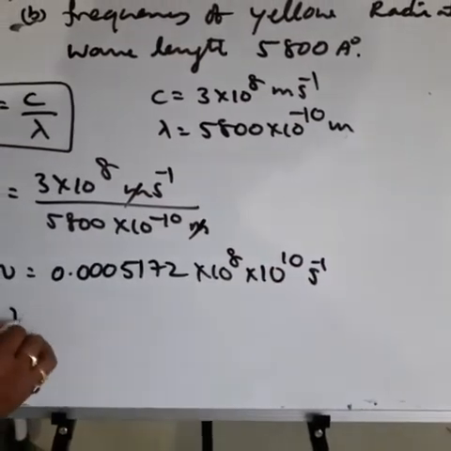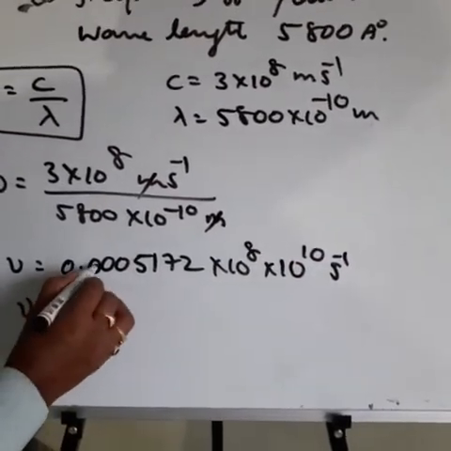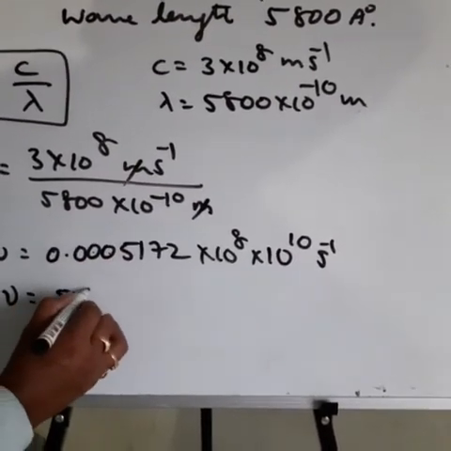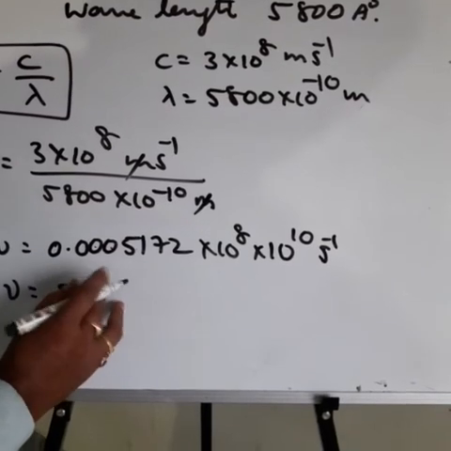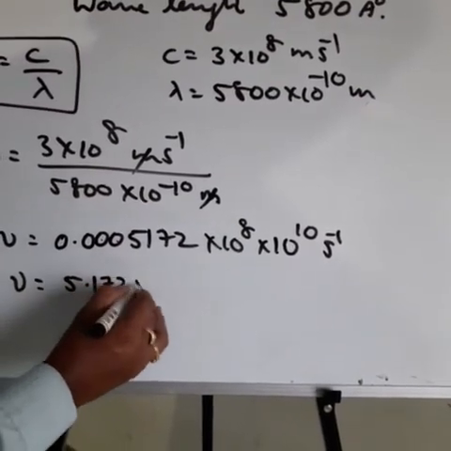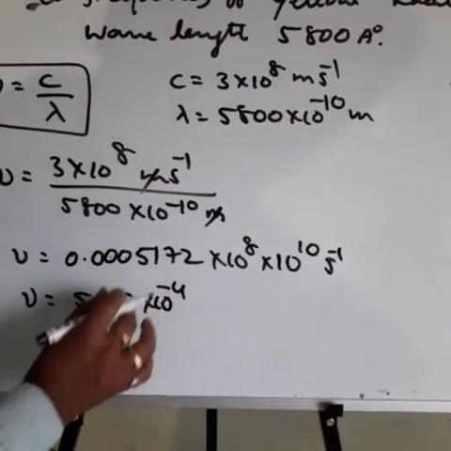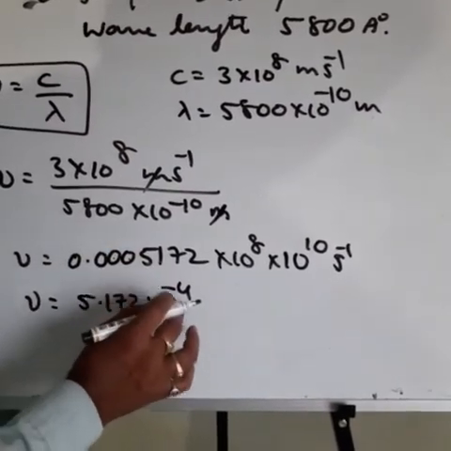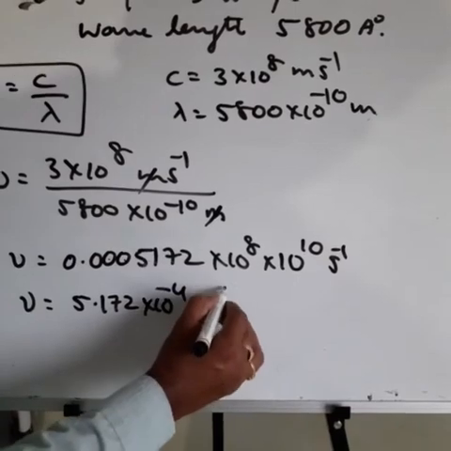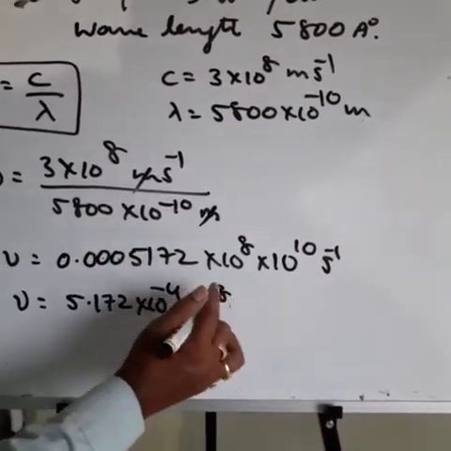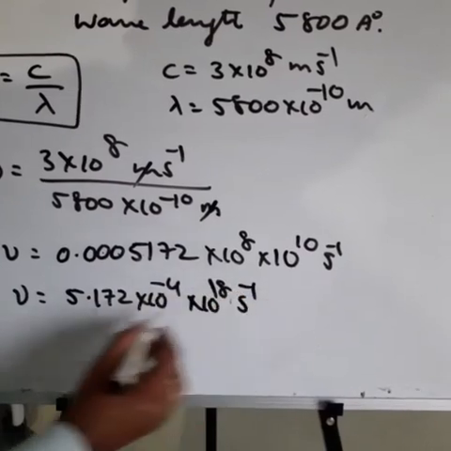Moving the decimal point four places, nu is equal to 5.172 into 10 power minus 4 into 10 power 8 into 10 power 10, total 10 power 18 second inverse.